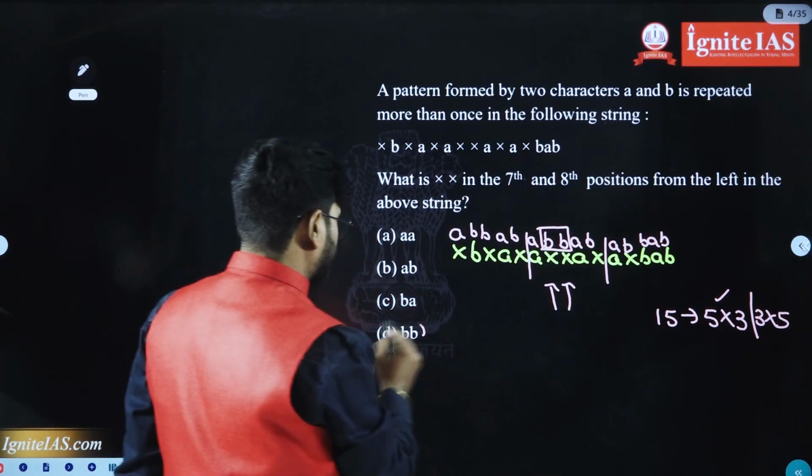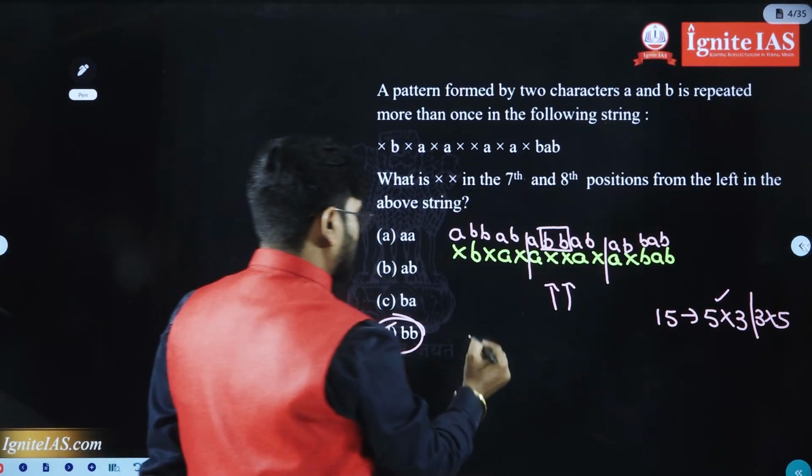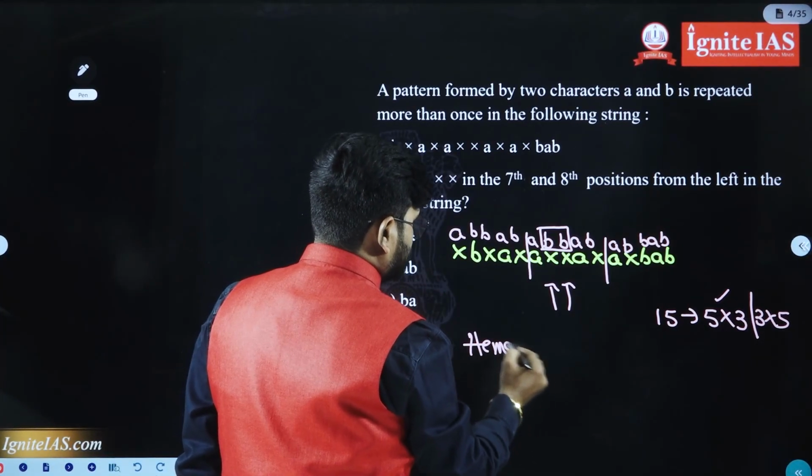So what should be your answer? B, B should be the right answer. It is a homogeneous repeated series.